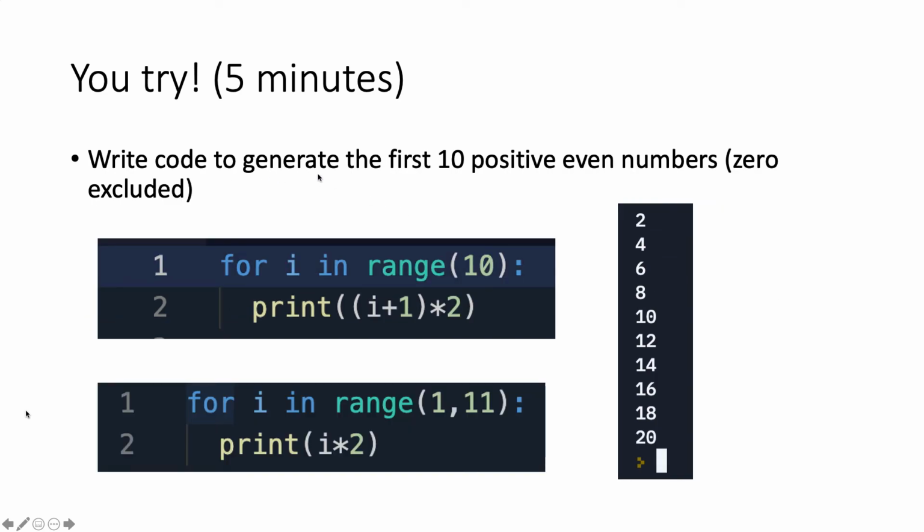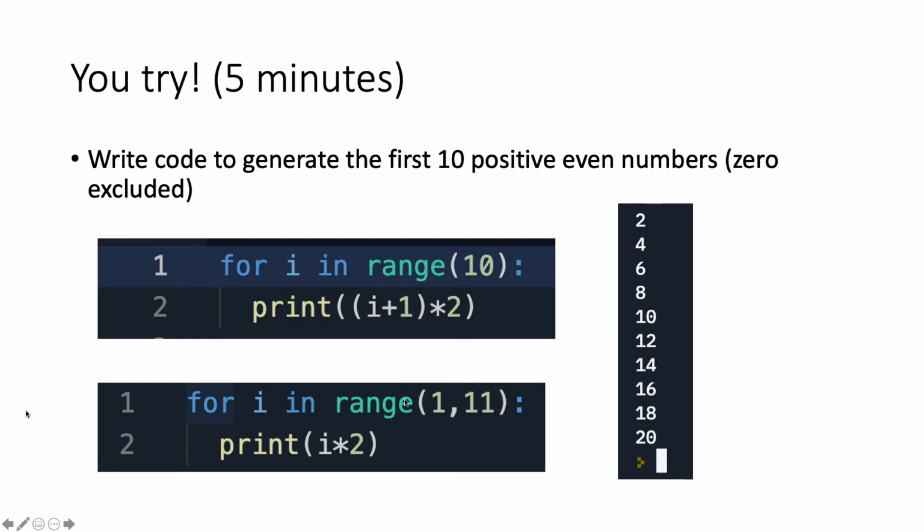If you want to generate the first 10 positive even numbers, which means that we exclude 0, there are 2 implementations to solve this task. One is, instead of writing i times 2, you write i plus 1, times 2. The first iteration, where i equals 0, will be 0 plus 1 inside the bracket, which is 1, times 2, which is 2. From then on i keeps getting higher, and instead of generating 0 to 18, we generate 2 to 20. That's the first implementation.